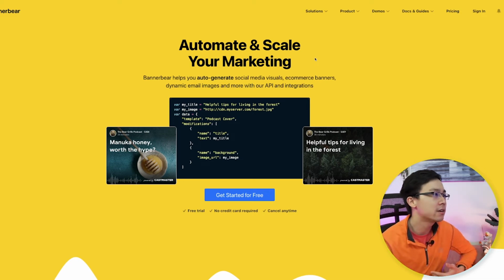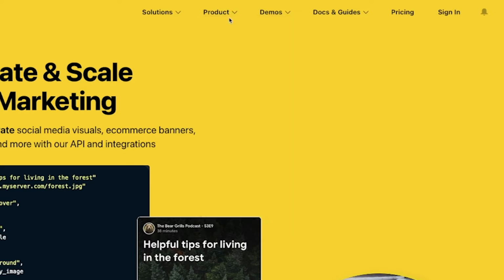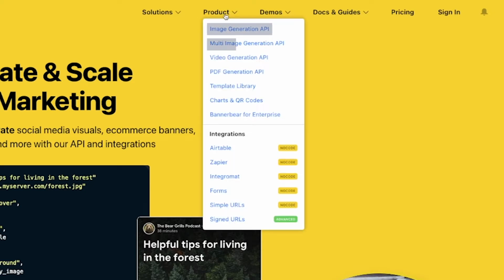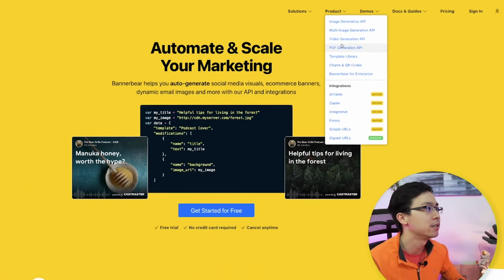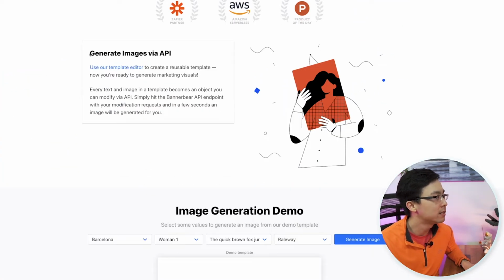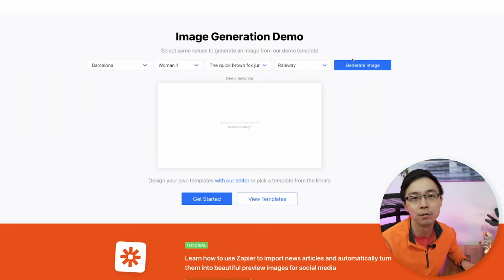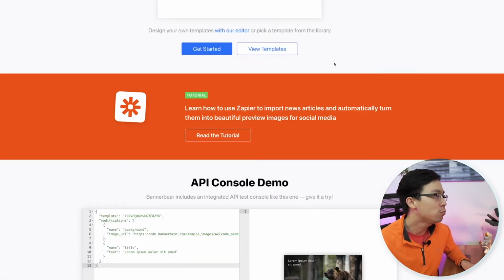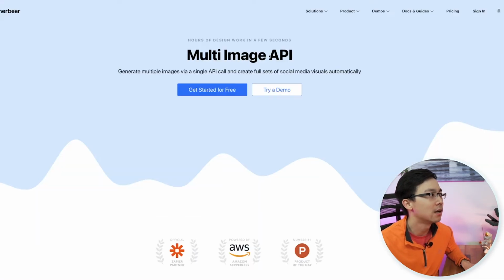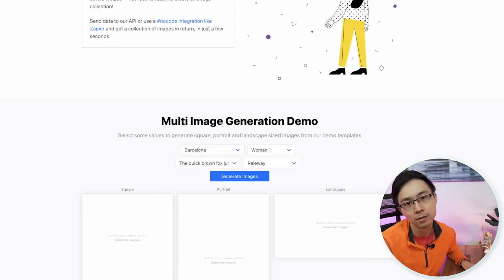And what you can see here in the top are the things that he's created in terms of series. So he's got something around image generation API, multi-image generation API, video generation API, and so on. And these are all landing pages that probably follow a very similar structure. They've got a key header. They dig into exactly how he addresses this particular problem. They even give an example so that you're able to play around with his actual tool. And then he essentially creates this over and over again. Here we've got the multi-image API. And he takes this same approach here, except this time covering multi-images.